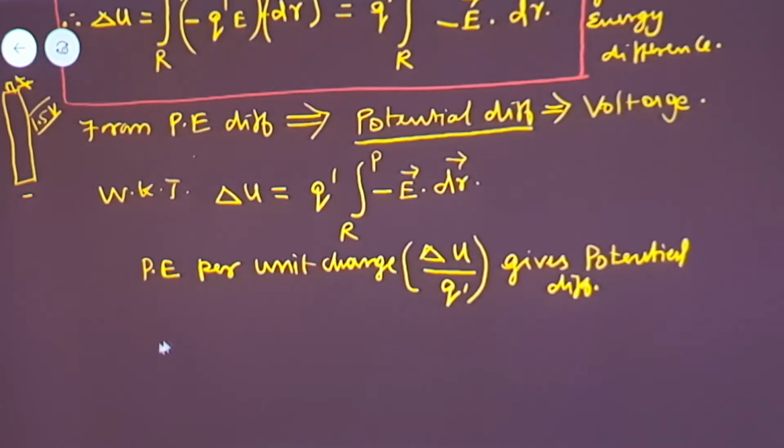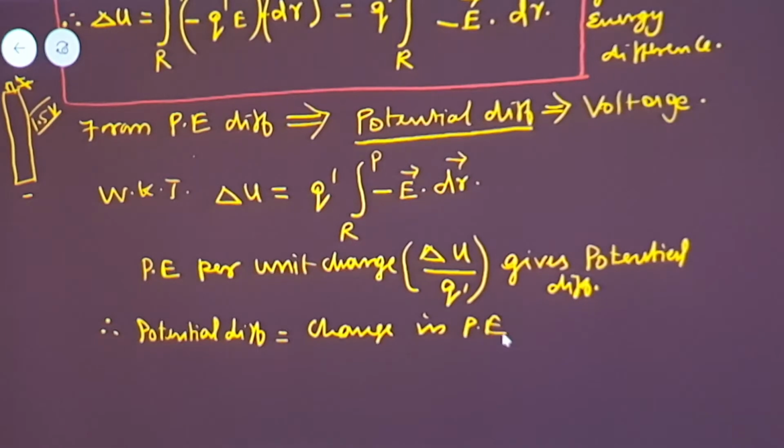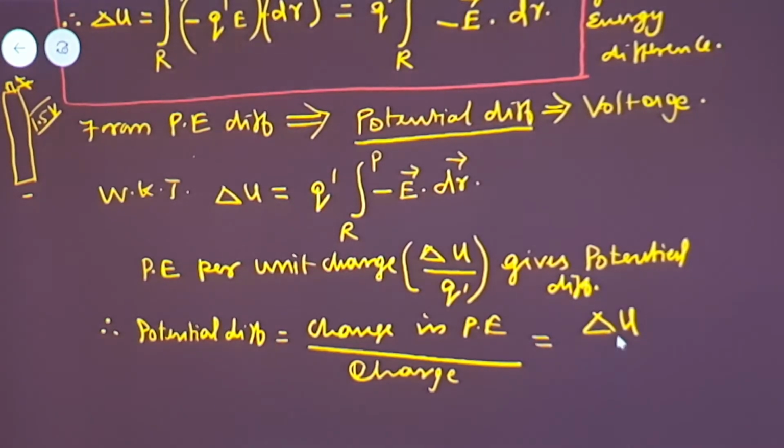So I can say potential difference is equal to change in potential energy per unit charge. Change in potential energy is delta U, divided by the charge available, Q dash.